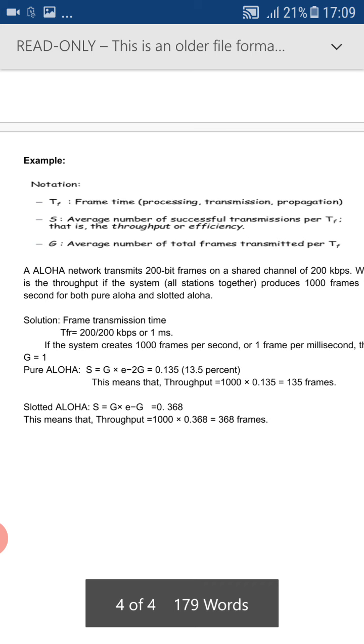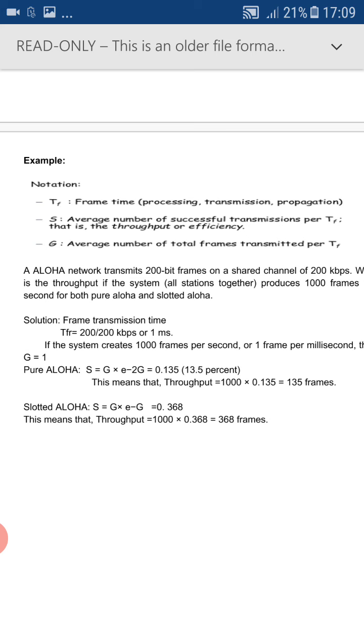So in the pure Aloha, you got the answer as 0.135. There are totally 1000 frames, so 1000 frames into 0.135 is equal to 135 frames. The meaning is that among 1000 frames, only 135 frames are sent correctly without collision. Similarly, in the slotted Aloha, you got the result as 368 frames, which means among 1000 frames, only 368 frames are sent successfully without any collision. With this, we have completed the first protocol of random access protocol, that is Aloha.